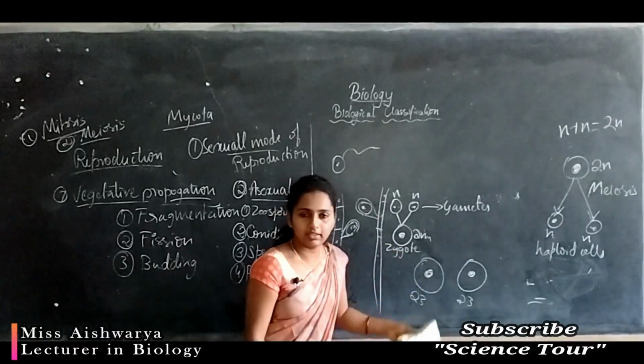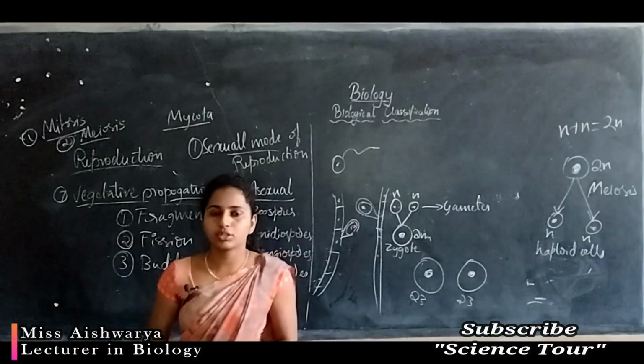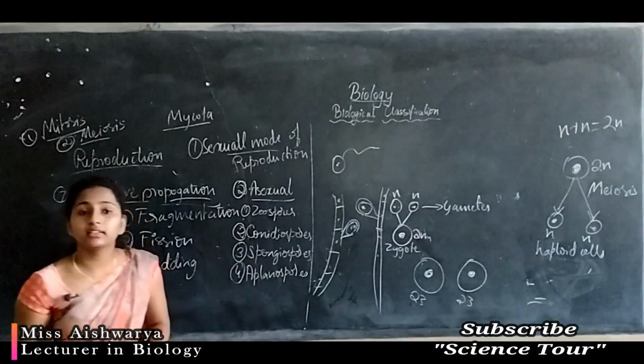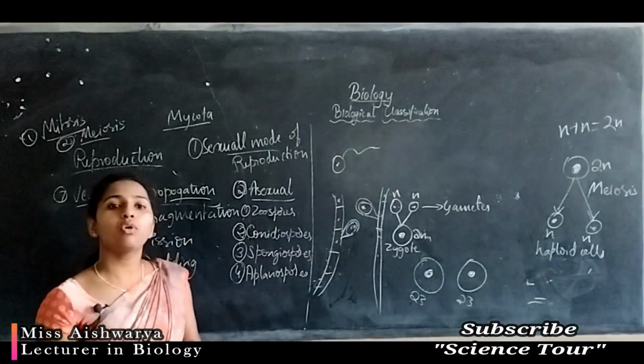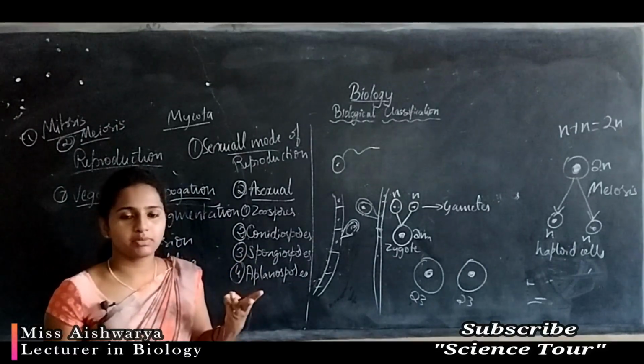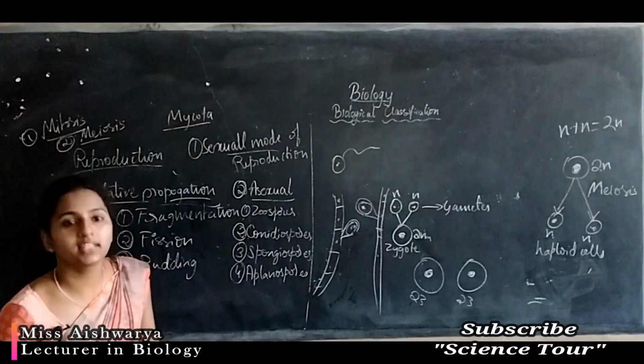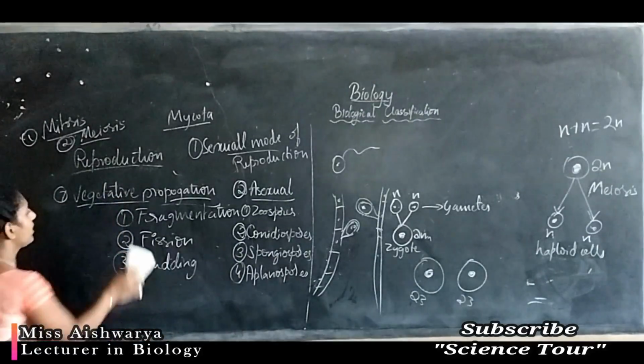Zygote later gives rise to different kinds of spores. We'll study that one by one. Before that, the sexual reproduction in fungi involves 3 main steps. We'll study them one by one.